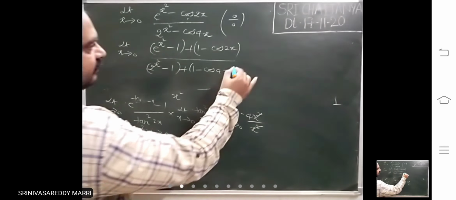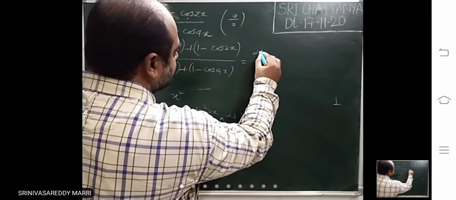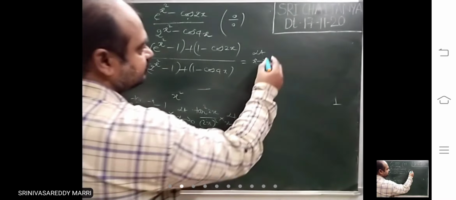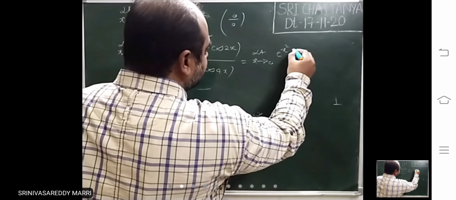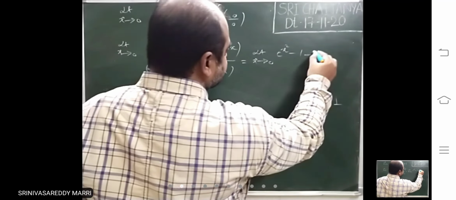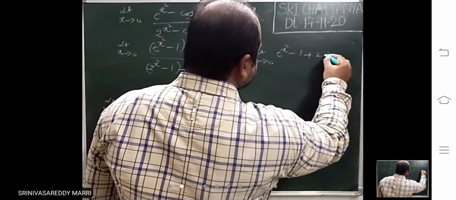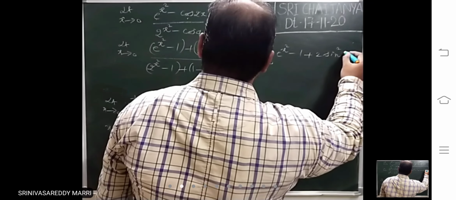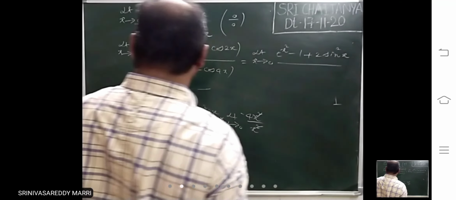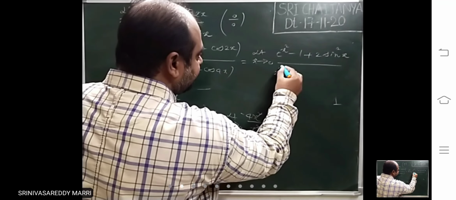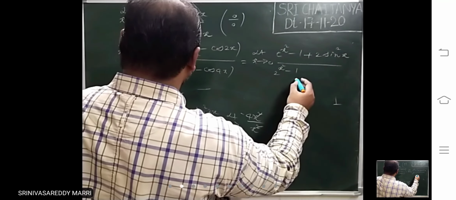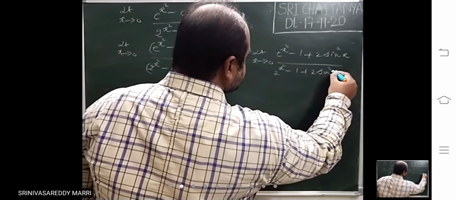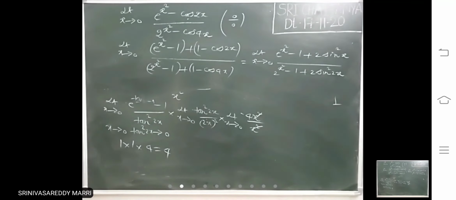So now limit x tends to 0 of (e^x square minus 1 plus 2 sine square x) divided by (2^x square minus 1 plus 2 sine square 2x).